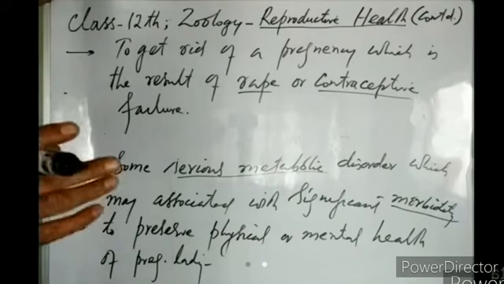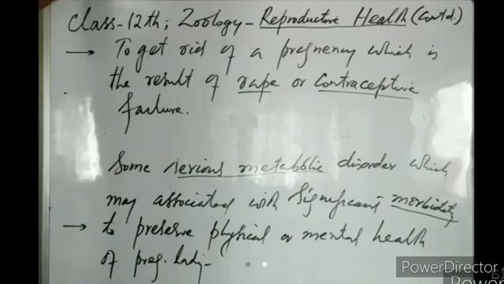If a lady is pregnant, she has a normal fetus in her womb. She comes to know that this fetus is a female. She doesn't want to give birth to this female fetus. If she wants to get rid of that fetus, that abortion will be termed as illegal abortion, right?